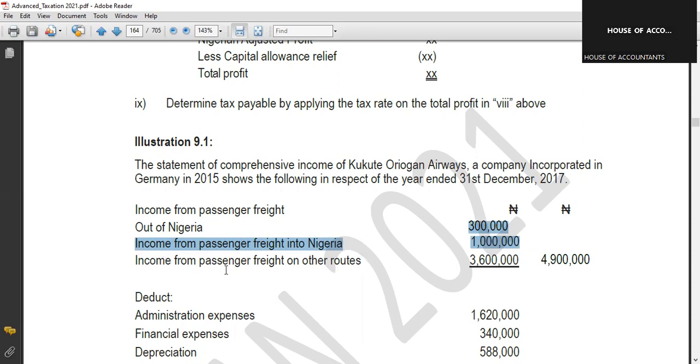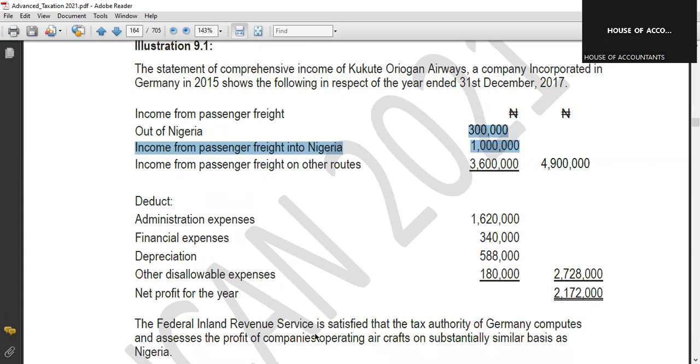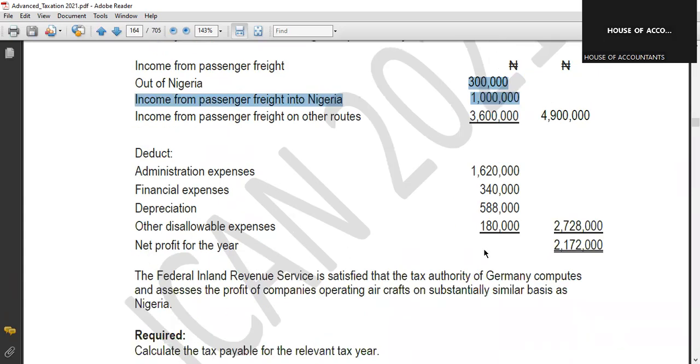The income from passenger spreads on other routes, that is not in Nigeria and not into Nigeria. Maybe from another country to Kenya, to Ghana, or to London, and the like. So addition of these three gives you 4.9. Now, administration expenses, all these were given to us. Financial expenses, depreciation also was given, and other allowances was also given. Okay, so they gave us net profit for the year.